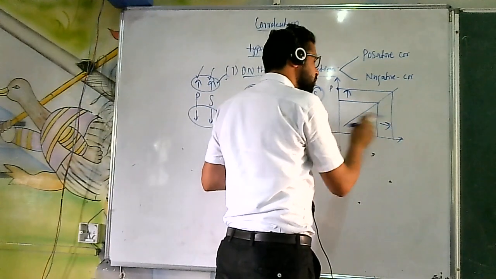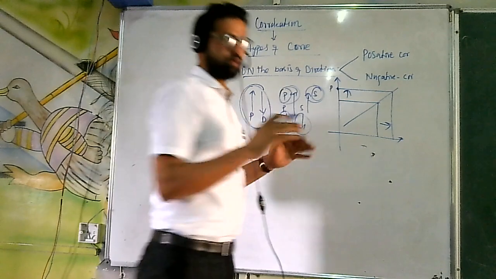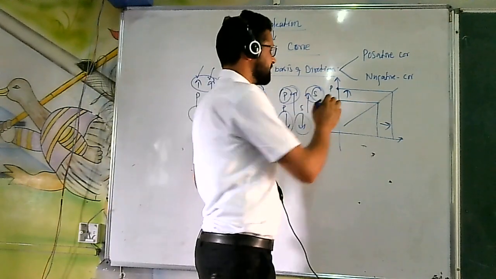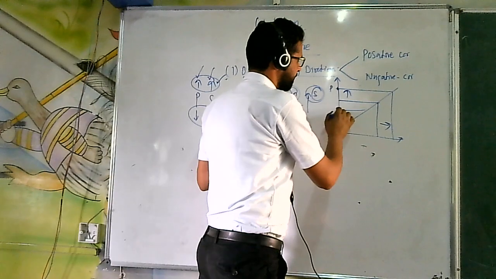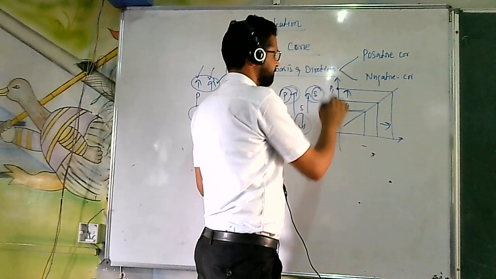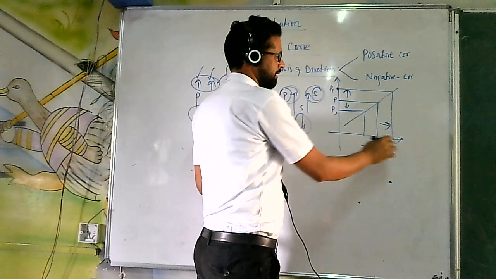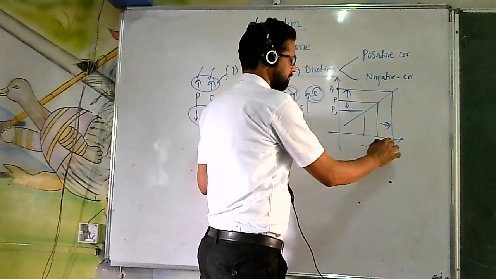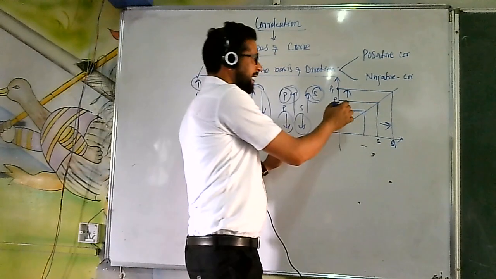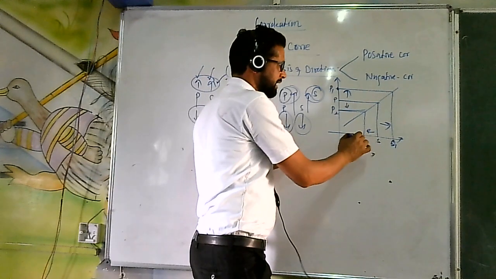Both are moving, both are increasing. Both are moving in the same direction. Price increases, supply also increases. At the same time, when price decreases, supply also decreases.